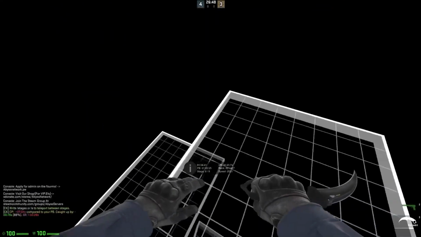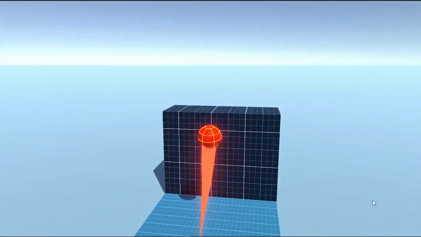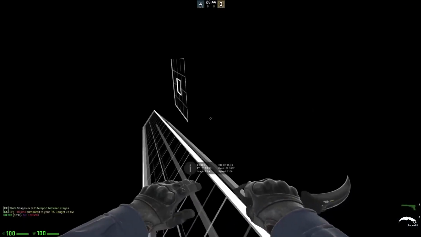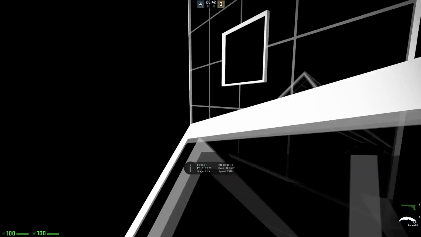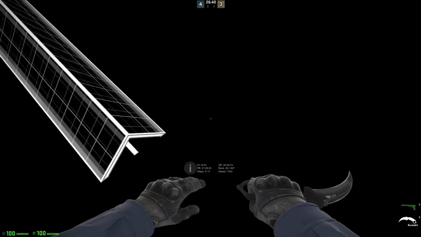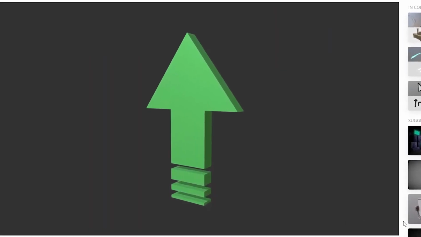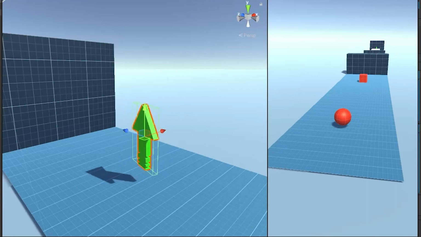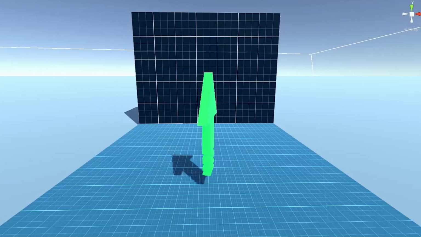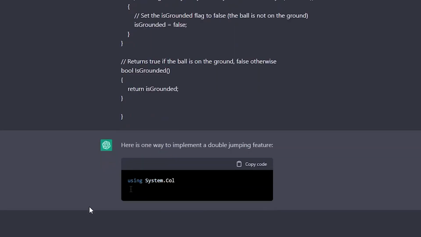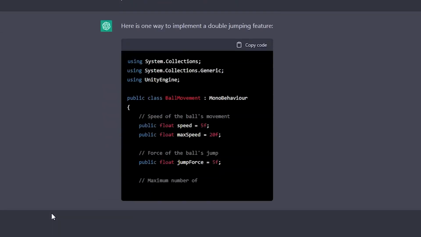As the next thing, I wanted to add a jump boost that will allow us to double jump, just to make it a little more fun. Actually, I don't think there's anything that anyone can do to make this game fun. Like, this is the worst game ever, bro. I suck at modeling, so I downloaded a green arrow model from Sketchfab, then put it into Unity. I also created an animation for it so it looks less terrible. I also added some bloom with post-processing to make it look even less terrible. Then I asked ChatGPT to edit the script and add a double jump feature.